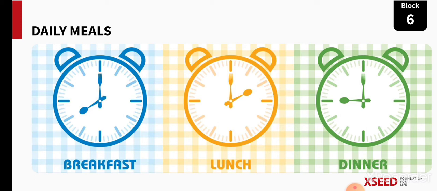You can see this picture. You can see 3 different blocks, right children? And also you see some words given. Breakfast, lunch and dinner. What are these, children? These are the different meals we eat in a day. So we are going to learn about that only. Is it not interesting, children?